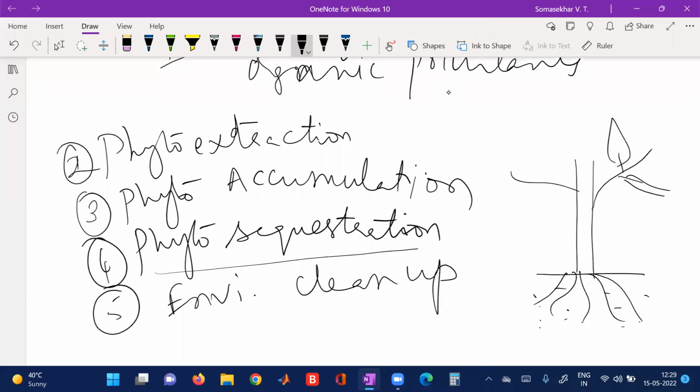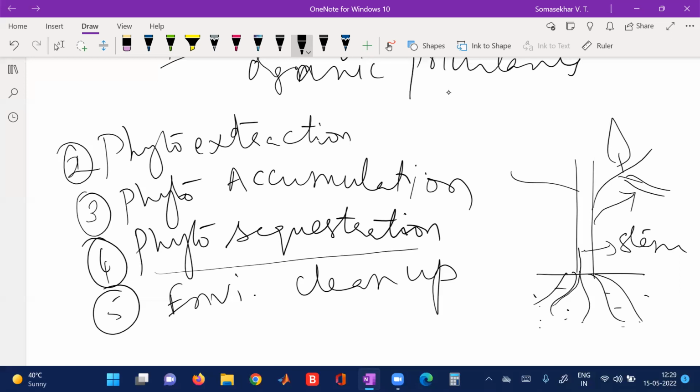When the roots absorb them along with the water, they will enter into the stem, and finally reach the leaves. That means the contaminants will be concentrated from the ground through the roots into the stem as well as leaves, so that they will be collected in the plant biomass. Inside all the plant cells, this contaminant material will be collected.